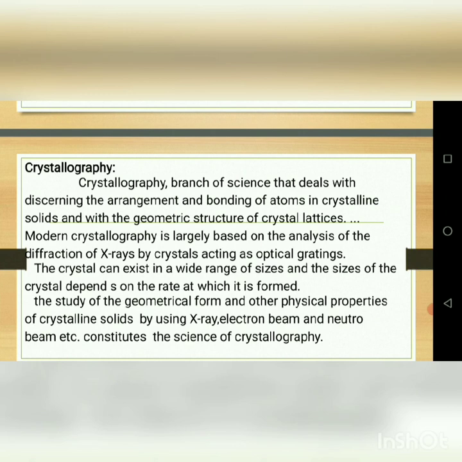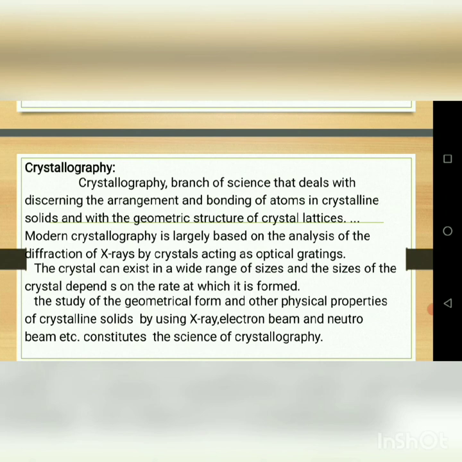Then crystals can exist in a wide range of sizes, and the size of the crystals depends on the rate at which they form. It is the crystallography, the study of the geometrical form and other physical properties of crystalline solids by using X-rays, electron beams and neutron beams, etc. These are some concepts about crystallography, which constitute the science of crystallography.